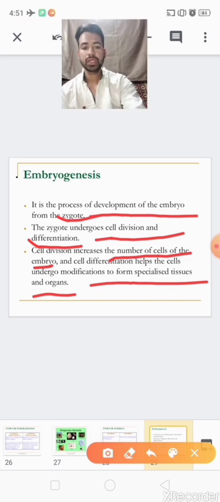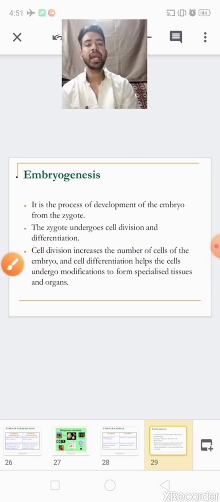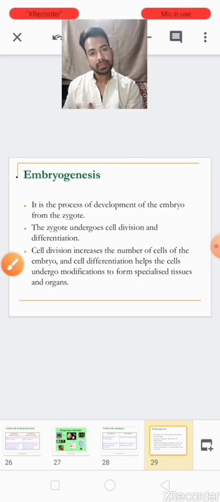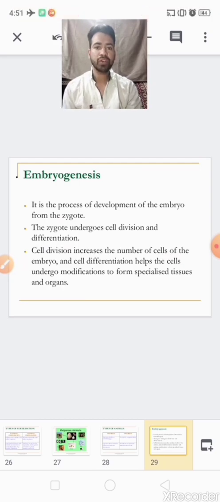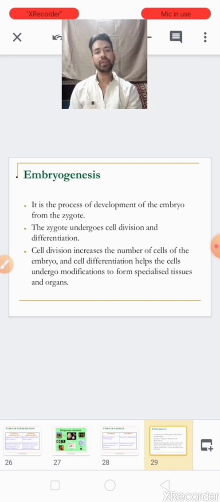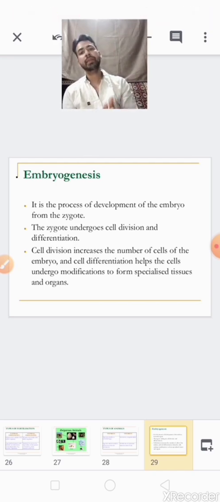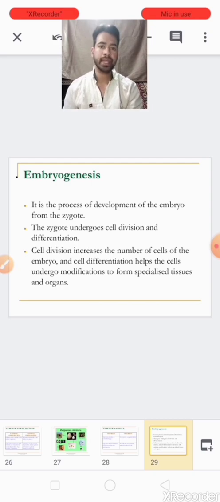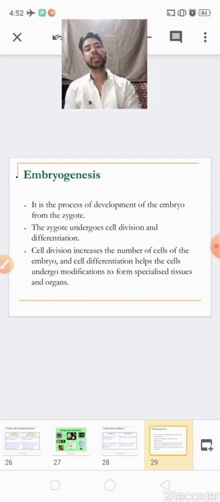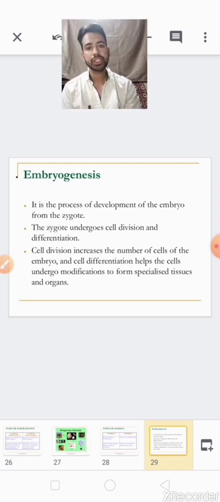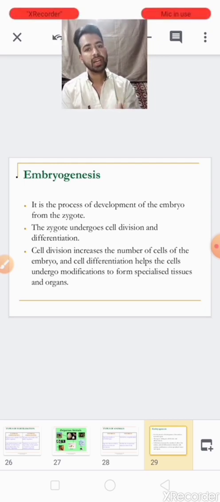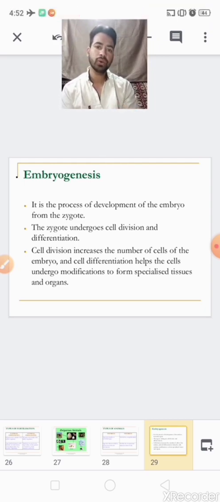Okay, so children, in this chapter we have discussed sexual and asexual modes of reproduction. In sexual reproduction we have seen three events. Number one, pre-fertilization, where the gametes are formed and facilitate fusion. In fertilization we have seen the gametes fused together to form the zygote.